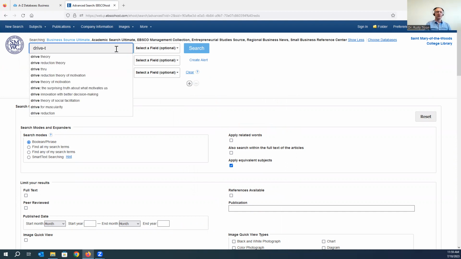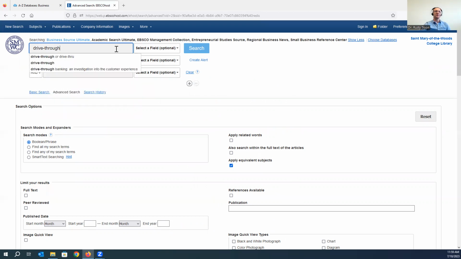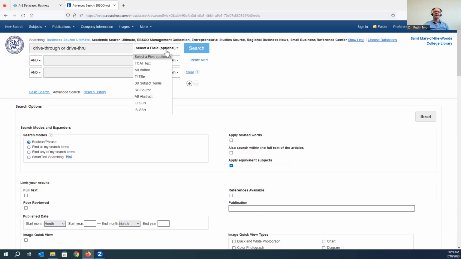The first one we're going to input in here is drive-through. One of the additional features of these databases is that they will give you suggestions for alternate words or related words, and I tend to accept those in most cases. There are just some alternate spellings there. In this case, I'm going to limit to the title. This means that the word drive-through has to show up in the title of the articles that come back in my result list, and that's going to help me get very relevant resources very quickly.